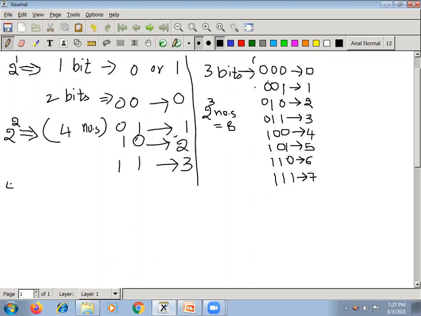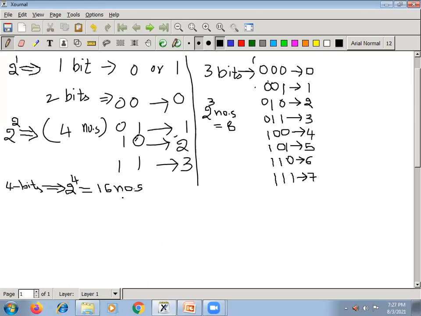So when you have 4 bits, how many different numbers can you store? It is nothing but 2 power of 4, which is 16 numbers you can store.